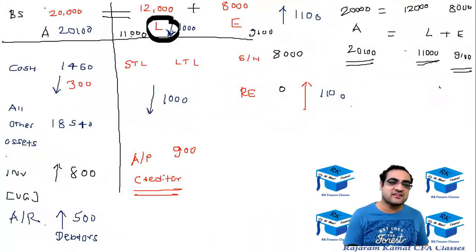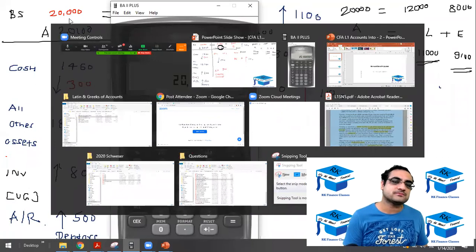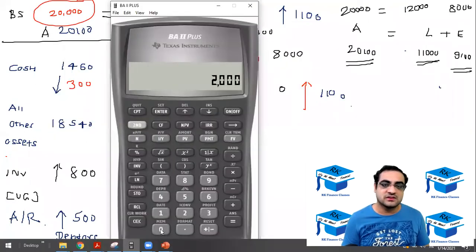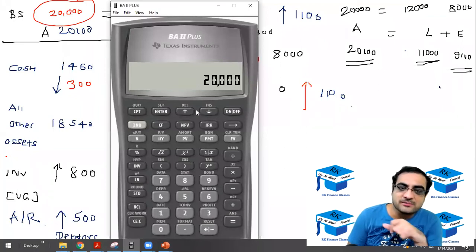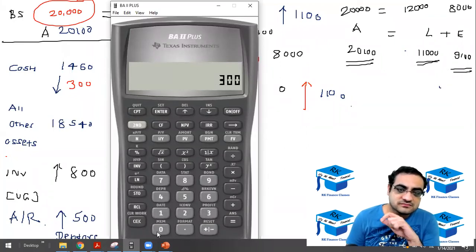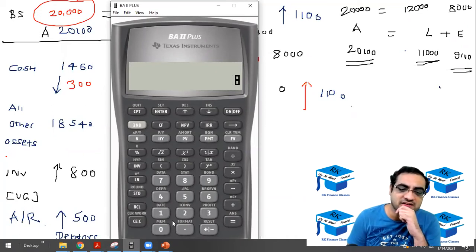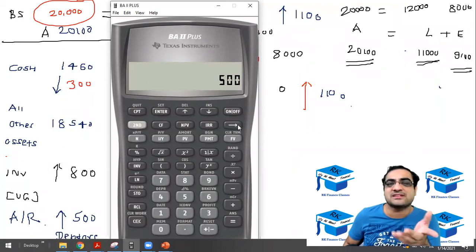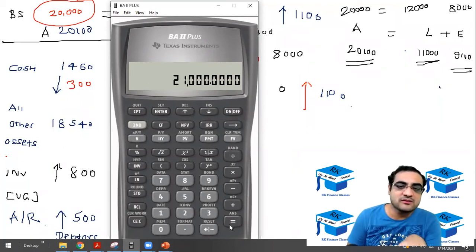Let's look at the asset side. Let's start with 20,000. Cash is down by 300, so minus 300. All other assets में कोई change नहीं है. Inventory up by 800. And account receivable is up by 500 क्योंकि 500 customer ने आपको बोला है, not 5,000. 500 customers have told you कि हम पैसा बाद में दे देंगे. So the total will be 21,000.